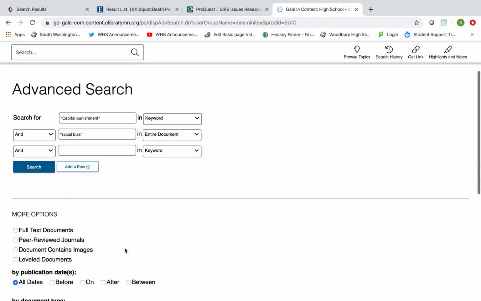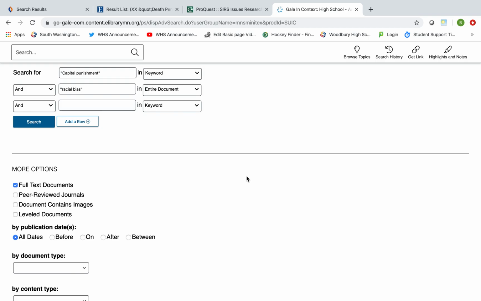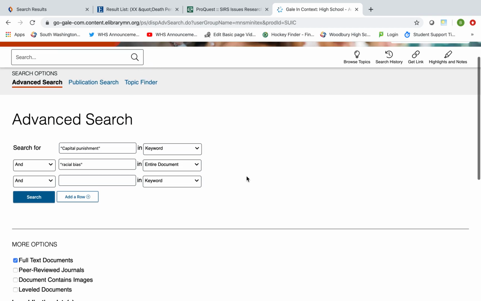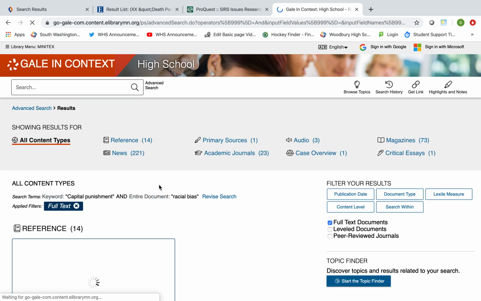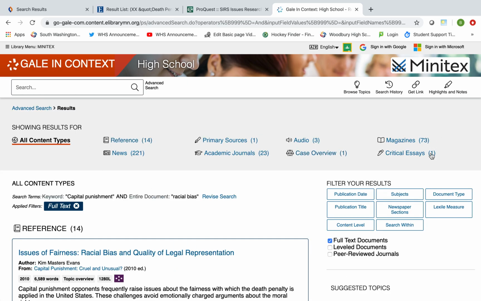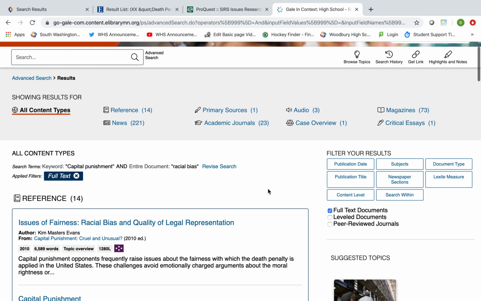All right. Other limiters that we can use, I would say I would always put in full text documents. I can change the dates that I want it to search. Or I can start with that and then see what my results are, and if I want to go back to the advanced search and either change them or keep them the same. All right, you can see all the content types that I have found. All my reference articles. I can look at my academic journals, magazine articles.